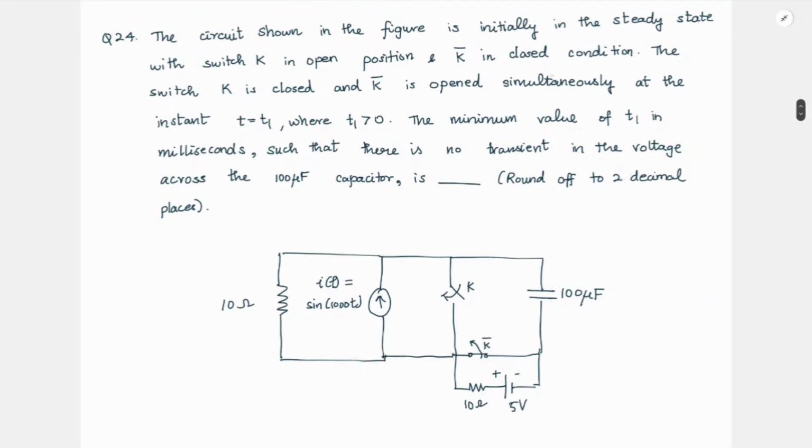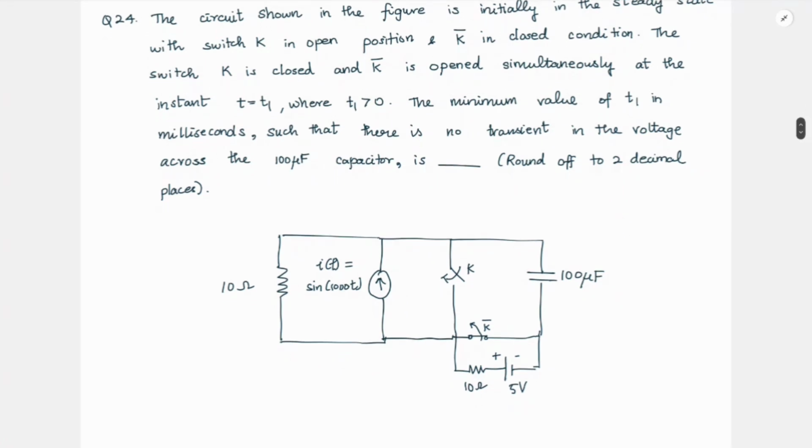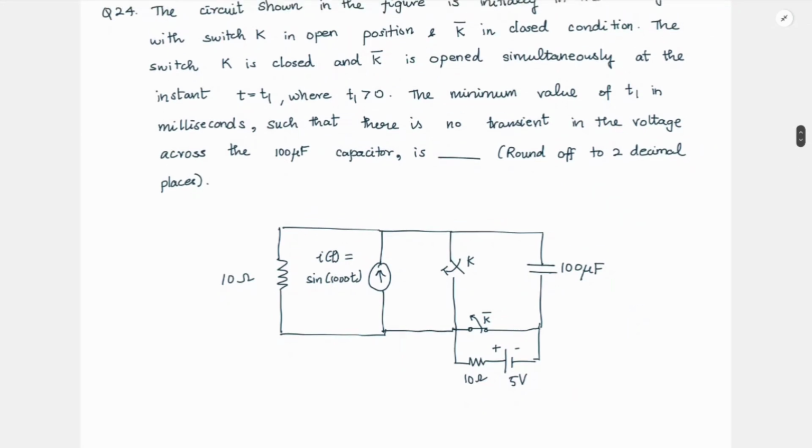So it is operated simultaneously at the instant t equal to t1, where t1 is greater than 0. The minimum value of t1 in milliseconds such that there is no transient in the voltage across the 100 microfarad capacitor. So they are asking at what time t1, if we close this and open this, will this loop remain in the same position? There will not be any transient. Okay, so that is the question.